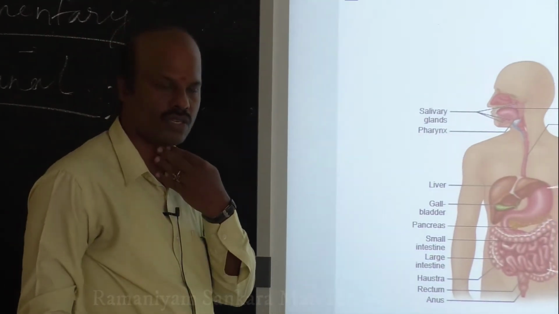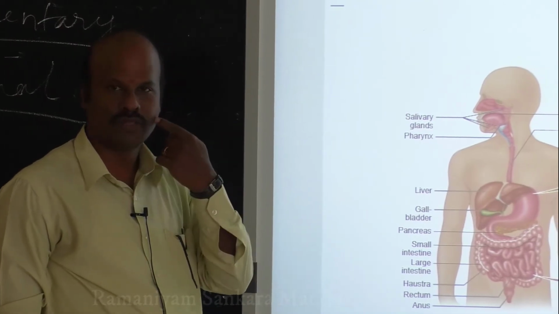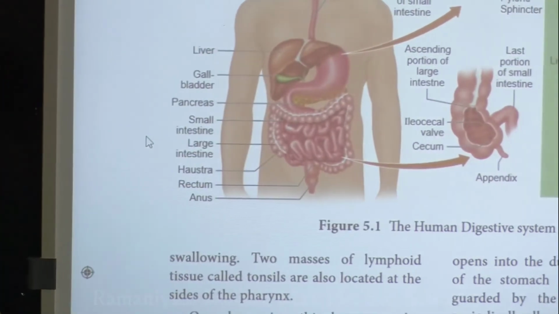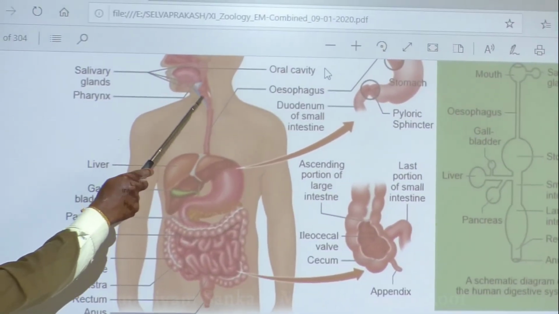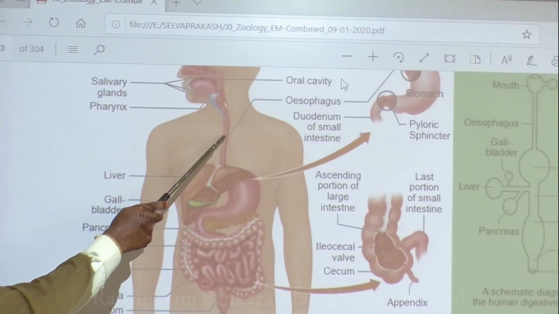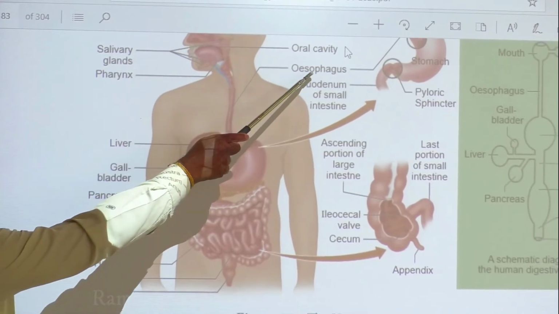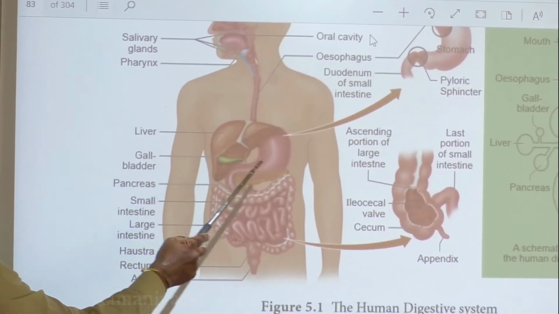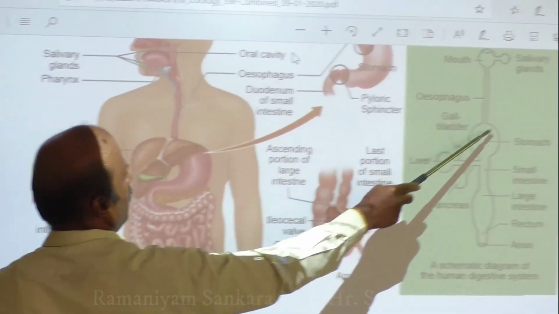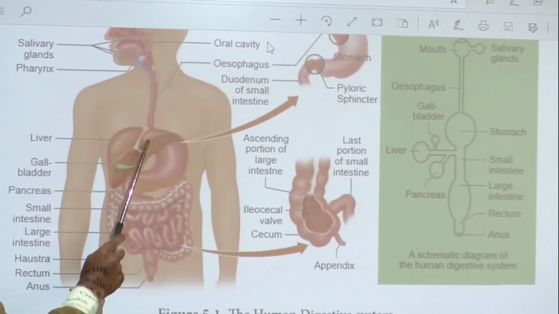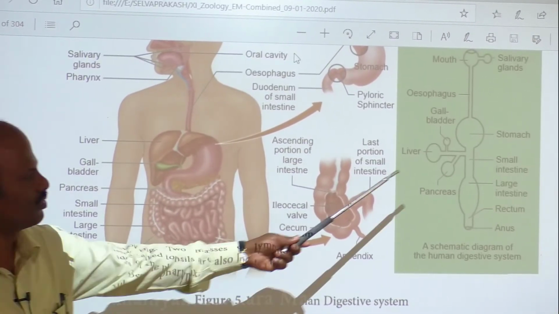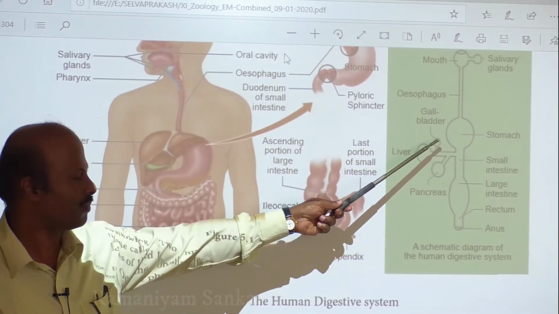So your alimentary canal starts with your mouth, it goes to the buccal cavity and then to the pharynx, and then finally it enters a long thin tube-like structure called the esophagus, right? And after this the alimentary canal slowly goes on, and you see here this tube-like structure ends with the stomach. So this bag-like structure, no? The stomach is a bag-like structure. So this esophagus ends with a bag-like structure called the stomach.